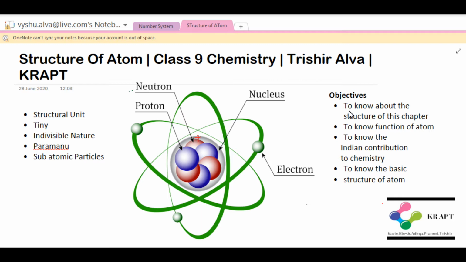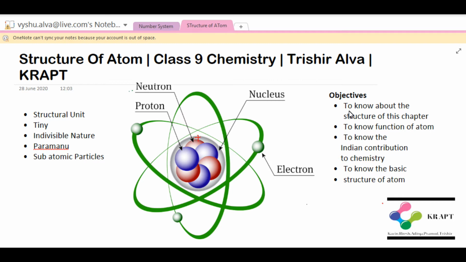So indirectly we can say that chemistry is the study of matter and the changes it undergoes, right? The chemical changes that occur with different elements, the study of these things is called chemistry. It's a subject, right?